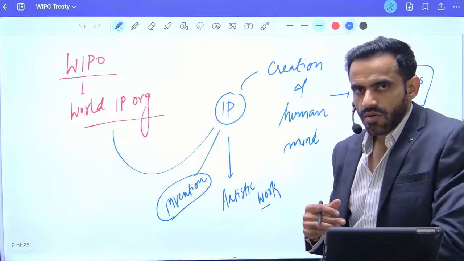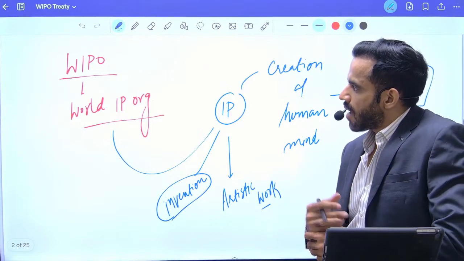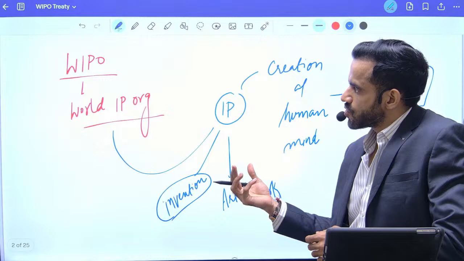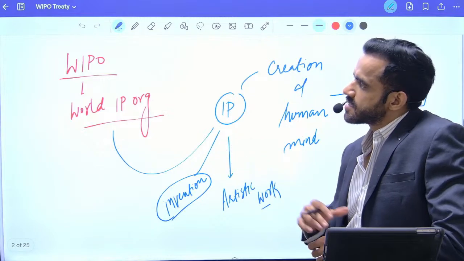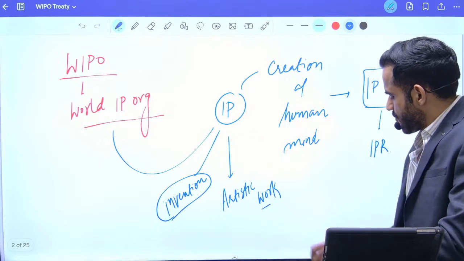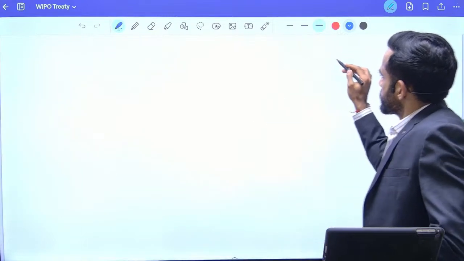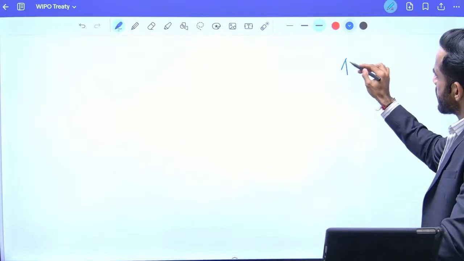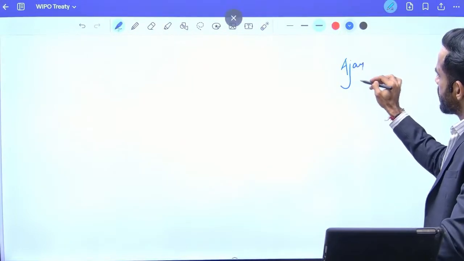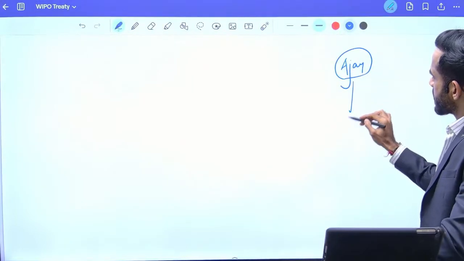Okay, now let's try to understand how this treaty is going to be associated with these terms. Let me give you a very basic example. So let's say there's a person, let's consider the name of this person as Ajay. So Ajay had some accident.